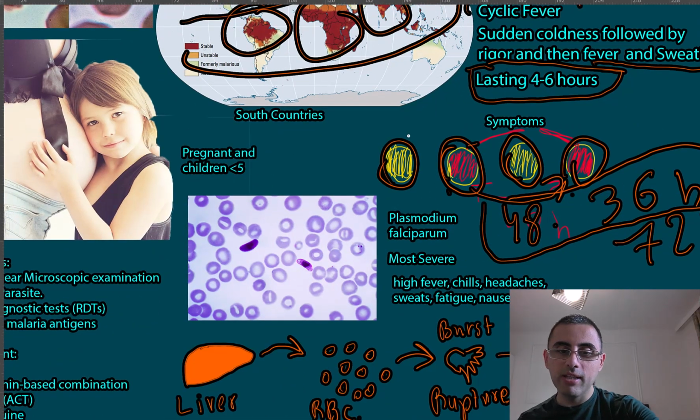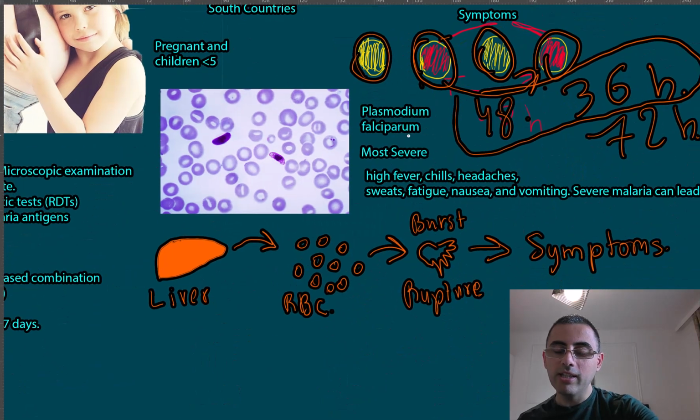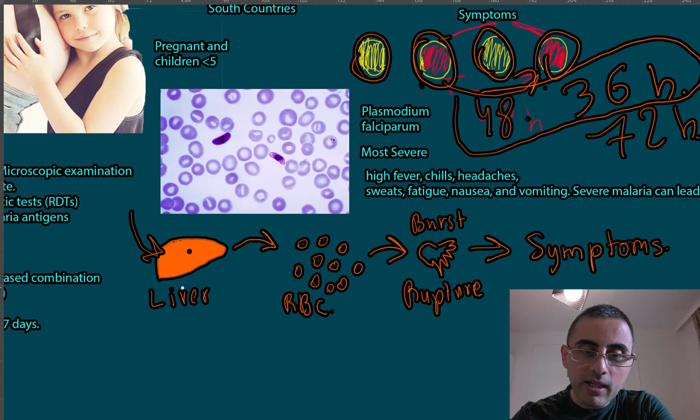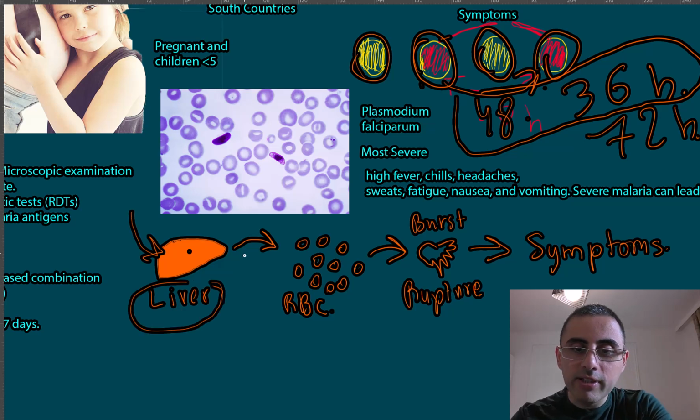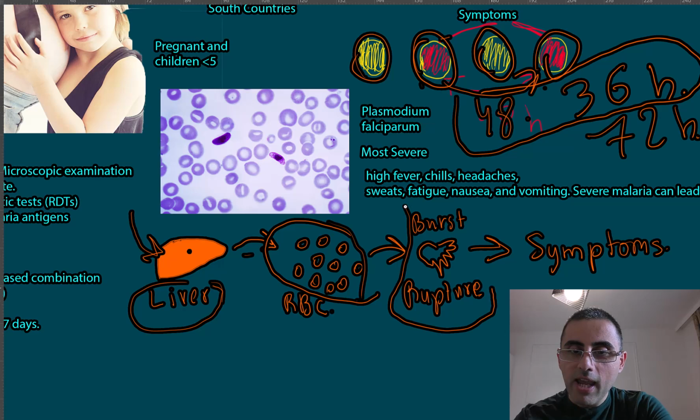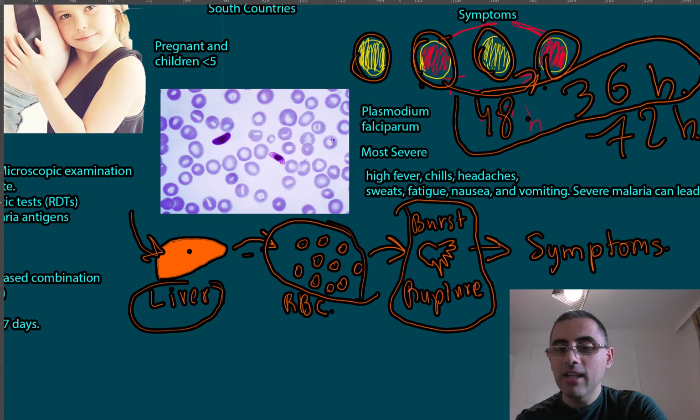And why does it happen? What is the mechanism of action? When this parasite infects a person, it travels to the liver first. It multiplies in the liver. From the liver, it travels to blood cells, erythrocytes, and in erythrocytes it matures and multiplies also, and eventually bursts. When it ruptures these erythrocytes, it releases lots of toxins and new parasites, and it causes symptoms. So this rupture of erythrocytes causes symptoms.